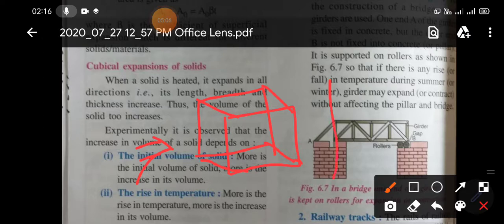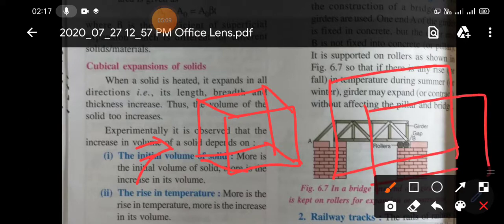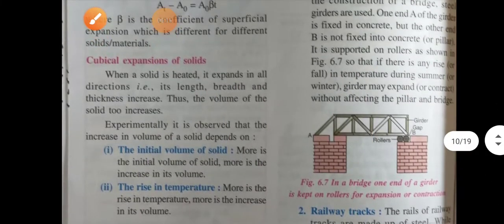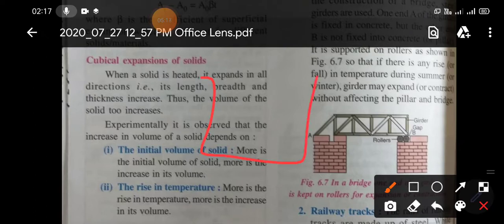That means its volume will increase. Length into breadth into height is called volume, and this type of expansion is called cubical expansion. One more example: suppose you have some amount of water or some liquid. If you heat this water or liquid, its volume will increase. So this is another example of cubical expansion.